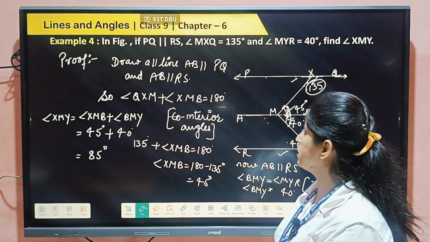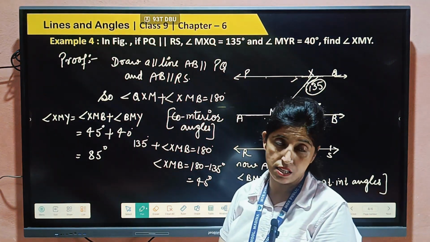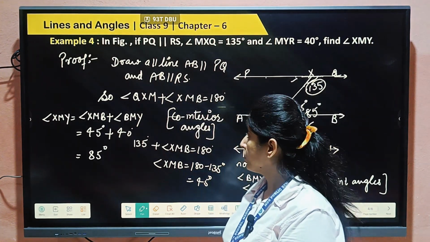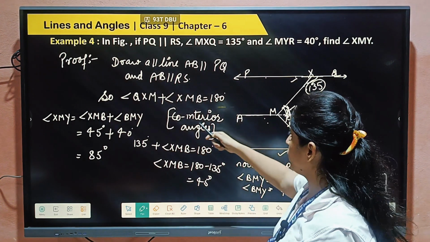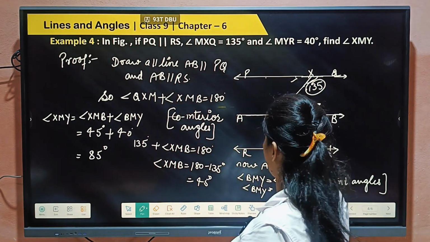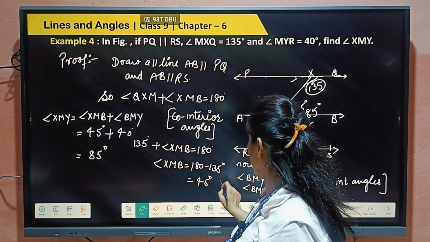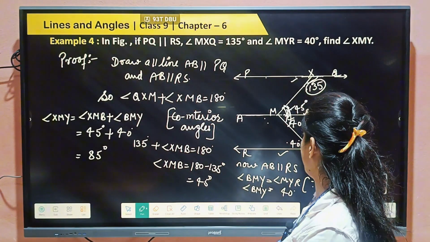Co-interior angle means the angles whose interior angle sum is 180 degrees, that are called co-interior angles. Okay? So their sum is 180 degrees. From there we will find angle XMB, that is 180 minus 135, that will be 45 degrees, right?